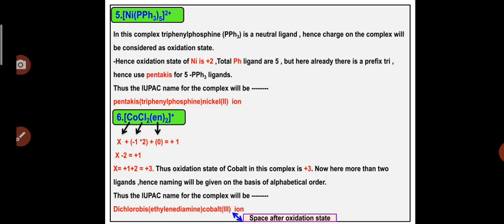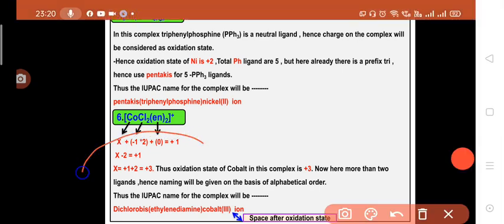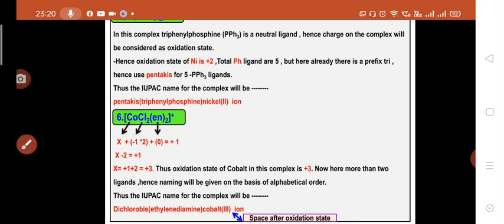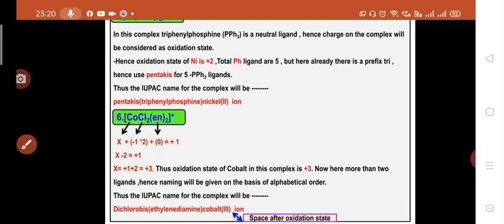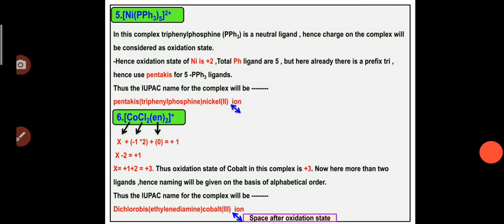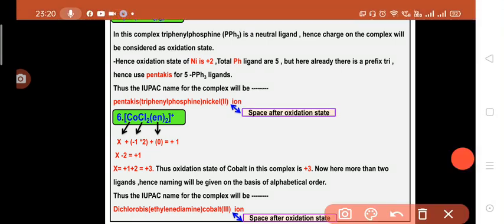So we can see how to solve this, how to calculate the oxidation state. Here we can see what the calculation is. For cobalt we will consider X. For Cl there is one negative charge, that is -1. So here you can see -1 into 2 Cl, plus ethylenediamine has no charge, it is a neutral ligand. So consider 0 for ethylenediamine.